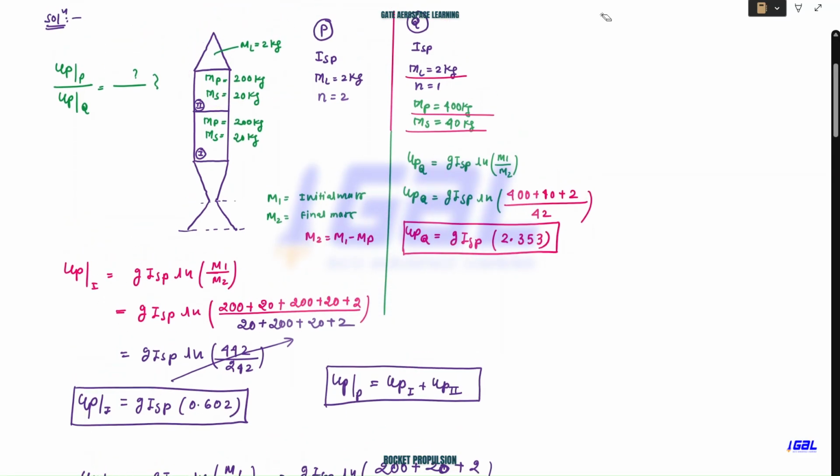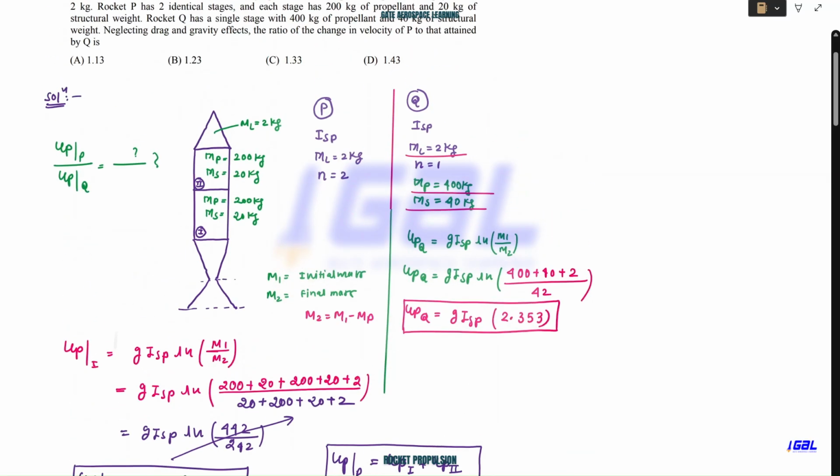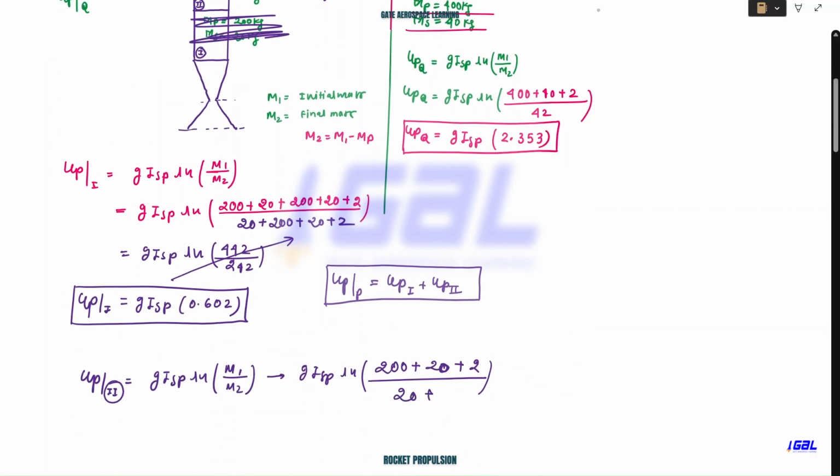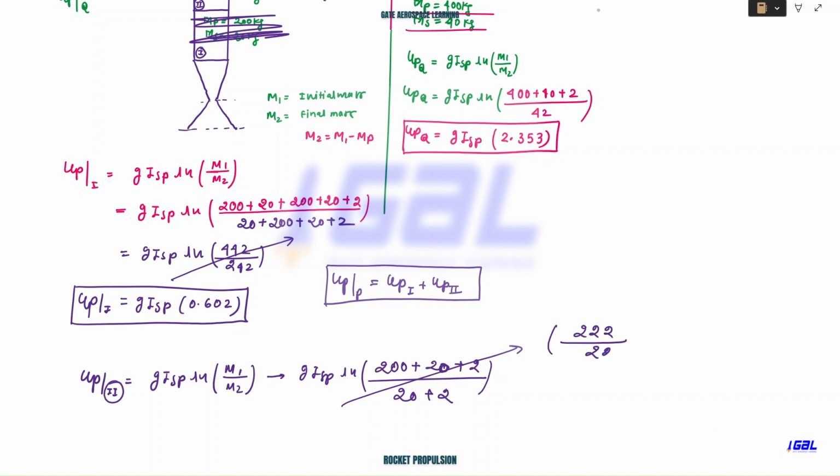Now M2: this is already gone, we need not to worry about this. Now you focus on this. When you write for M2, your propellant mass will be gone. You should not consider that. So this will be just 20 plus 2. So when you solve this, this term will be 222 divided by 22.